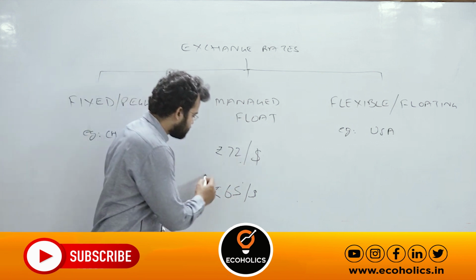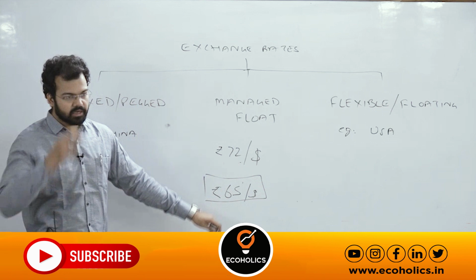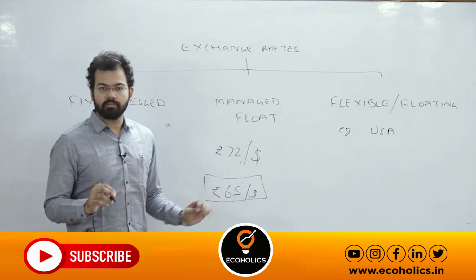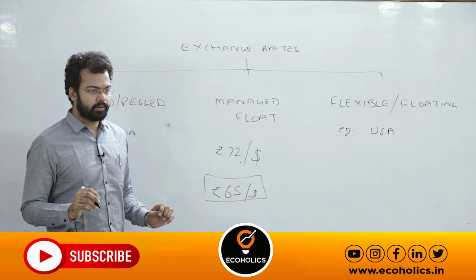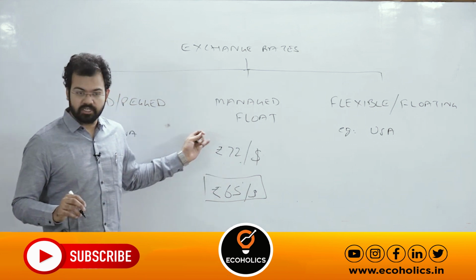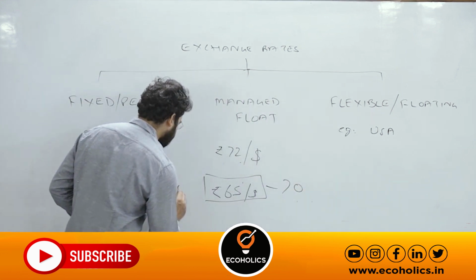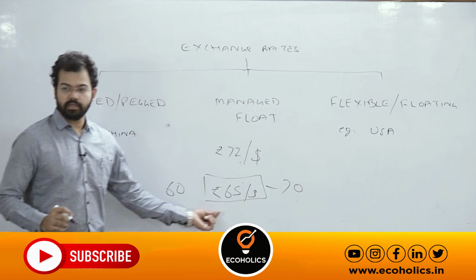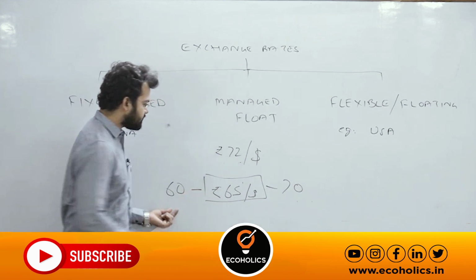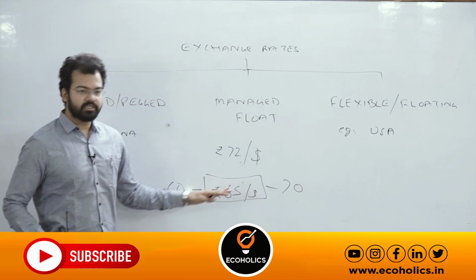You can take actions. Like for example, these are hypothetical examples. Suppose I'm taking 65 as my normal rupee rate per dollar. But how much can I stretch? Like for example, 70 and 60. So if the value of rupee comes between these two values, 60 and 70, RBI is comfortable.